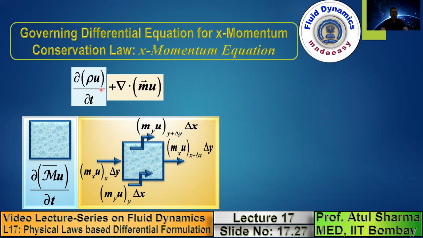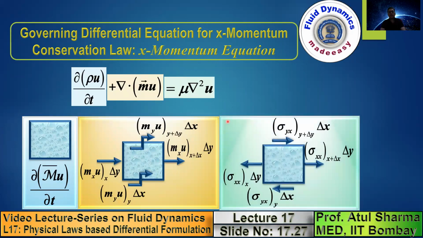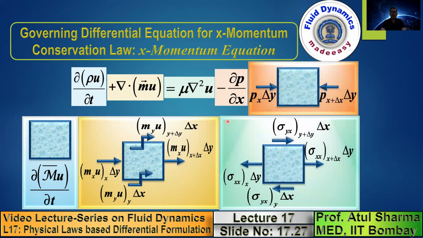So these are the two terms. This is the first rate of change, which is the x momentum stored. This is the second rate of change, which corresponds to the net x momentum flow rate leaving across the surface of the control volume. So on the left hand side, we have these two rates of change, and on the right hand side, we have forces. This is the viscous force acting in the x direction per unit volume. This is the pressure force acting in the positive x direction per unit volume.